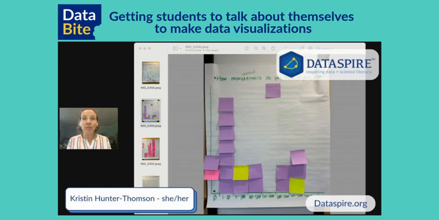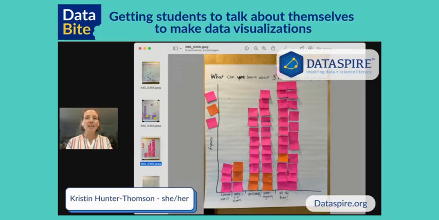Questions kept coming up as folks were filling them out, which is fantastic because that showed us we were getting some active engagement and all of those different things. So we can do scatter plots, we can do histograms with post-it notes, things like that. But these are pretty typical, awesome, tried and true visualizations that we're using in middle school and high school, that we should be using in middle school and high school to have our students make sense of data and visualizations.